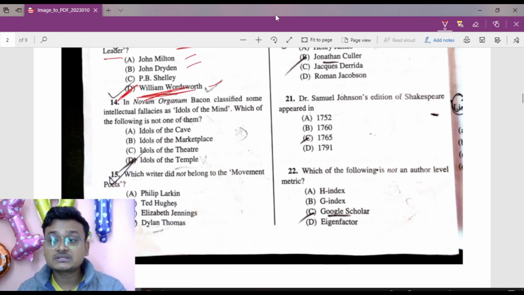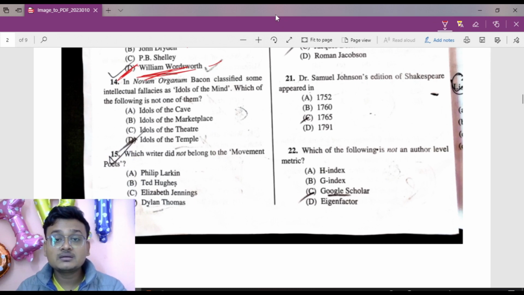Now move to question number 14. In Novum Organum, Bacon classified some intellectual fallacies as idols of the mind. Which of the following is not one of them? There are idols of the cave or den, idols of the marketplace, idols of the theater. But idols of the temple doesn't appear. So here D is the right answer.